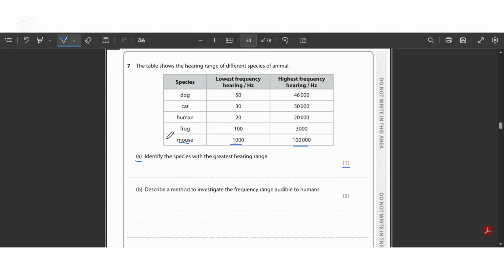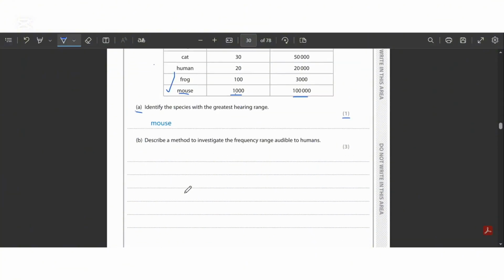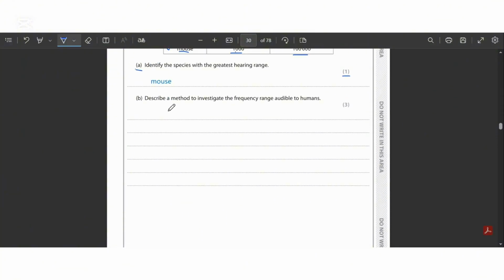Hence, we can say that the greatest hearing range compared from all of these animals is mouse. Hence, the answer should be mouse. So let's answer this question. Here I have answered mouse. Moving on to part B.